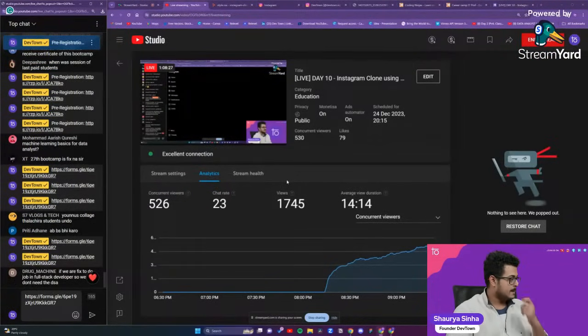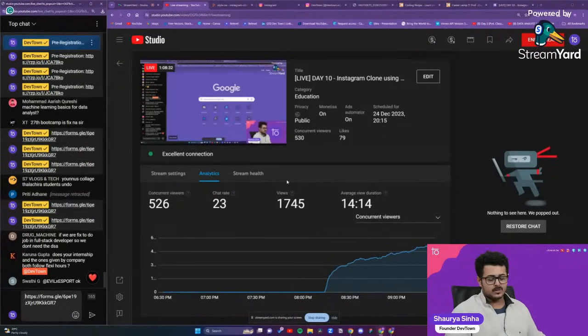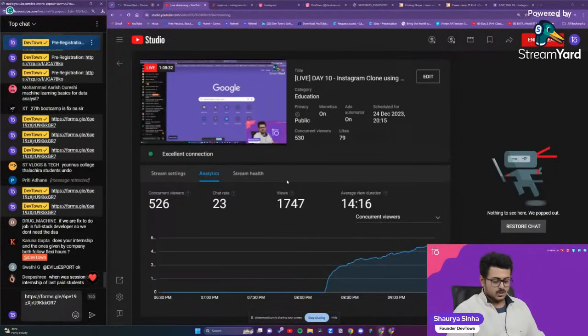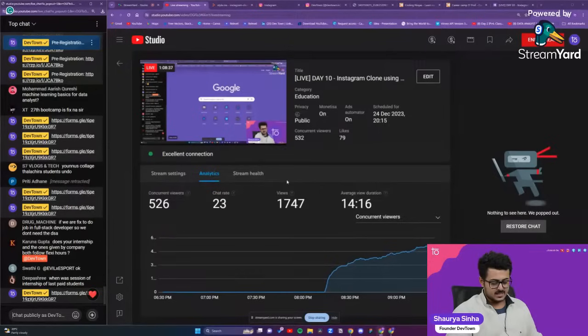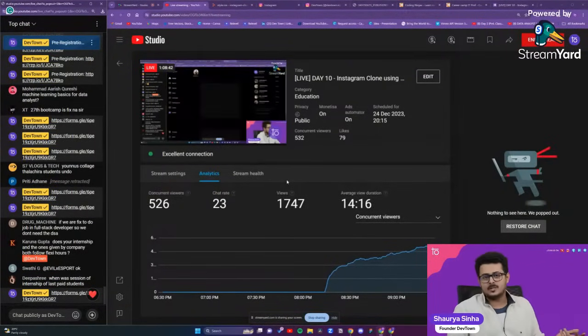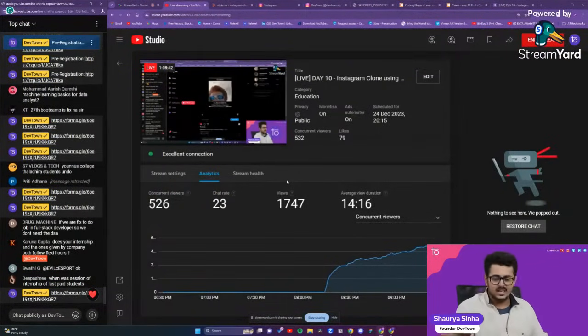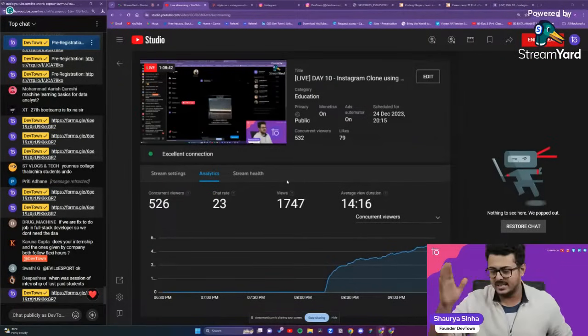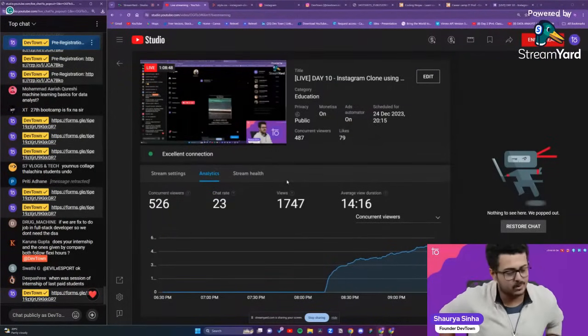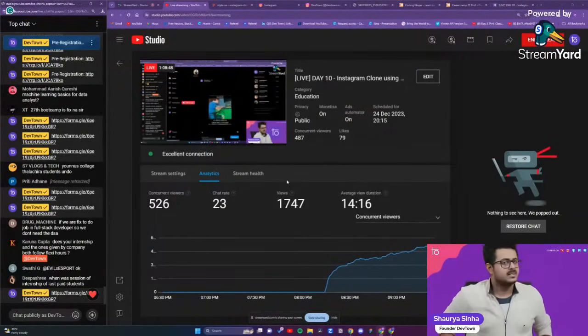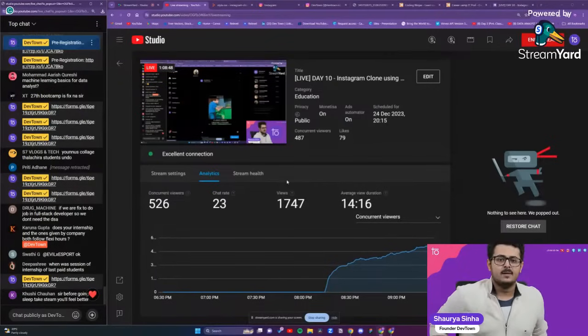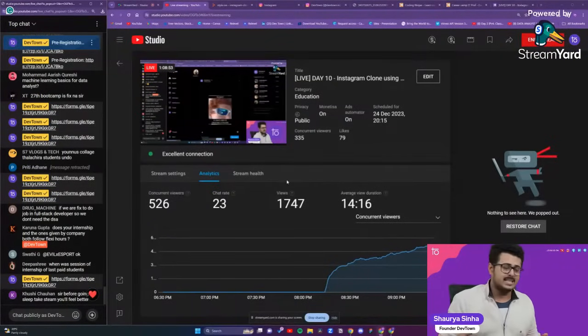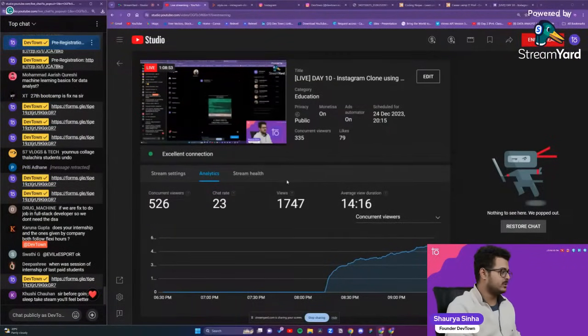If you are fixed on a job in full stack development but you don't want to be inside MNCs, and you want to be only inside startups, then you don't require DSA. You can directly do full stack properly, front end and back end, DevOps, and cloud computing, and you will be able to get a job. Many of our students actually do that. But if you are aiming for MNC companies, then yes, without DSA you will not be able to get in.